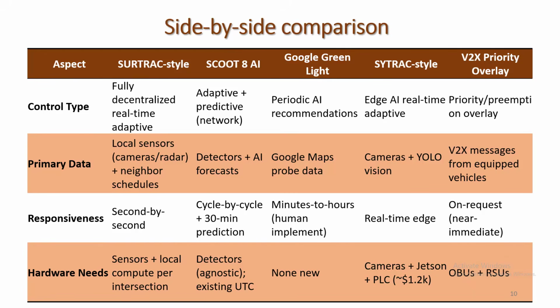SCOOT with AI is hardware agnostic and needs detectors. Google Green Light does not need any new device, whereas SURTRAC-style uses camera and PLC system. V2X priority overlay needs onboard unit and roadside unit together.